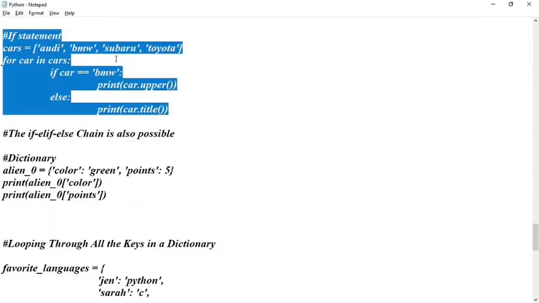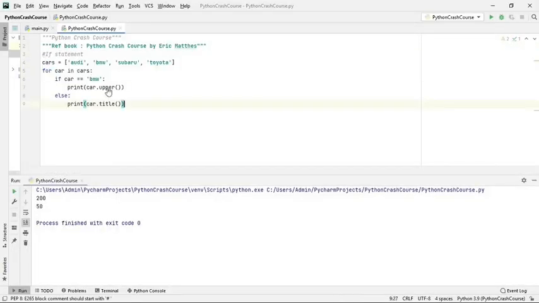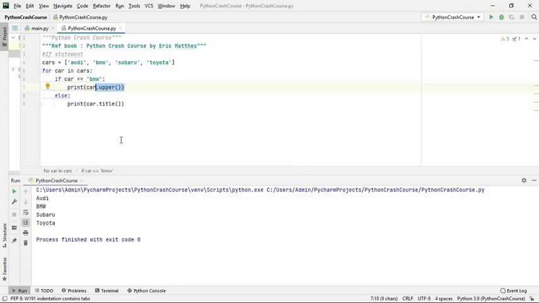Then we have this conditional statement. If you remember, if and else. Okay, conditional statement, if else. So here I have taken a list of cars. If car equals BMW, print BMW in uppercase. If car is not BMW, then print in lowercase. Okay, so you see here, fine, this is the output. So BMW is uppercase, Audi is also lowercase. Okay, fine.